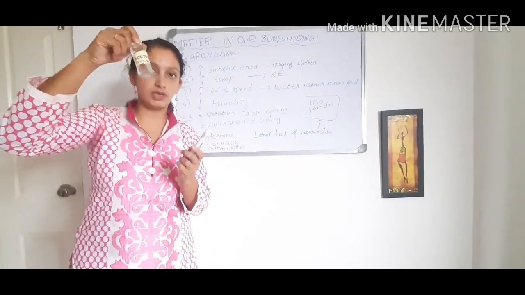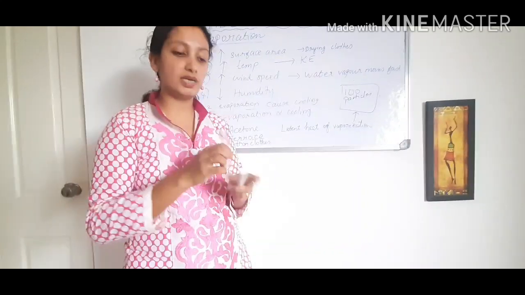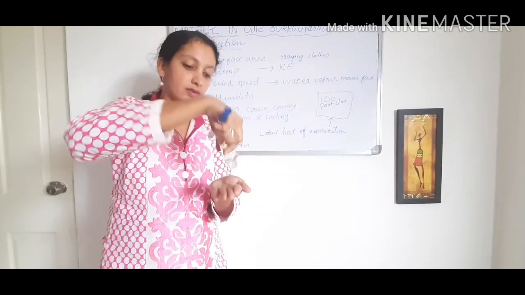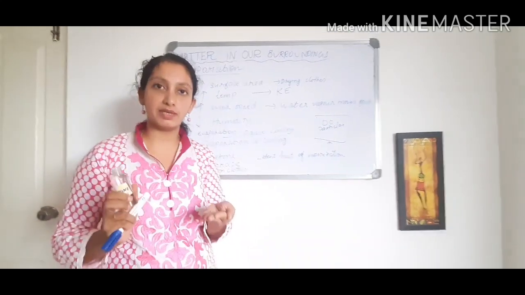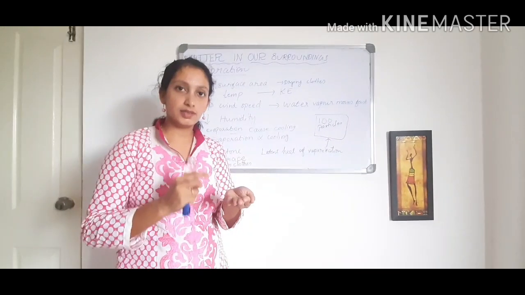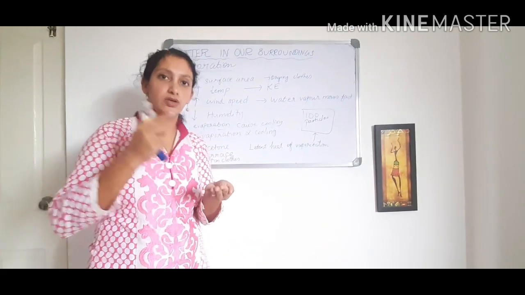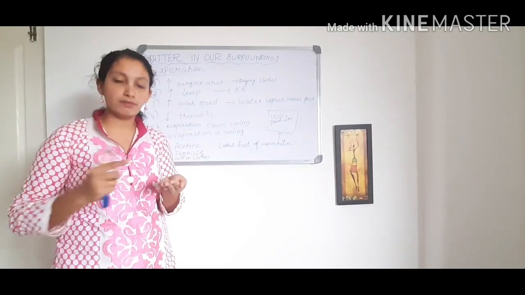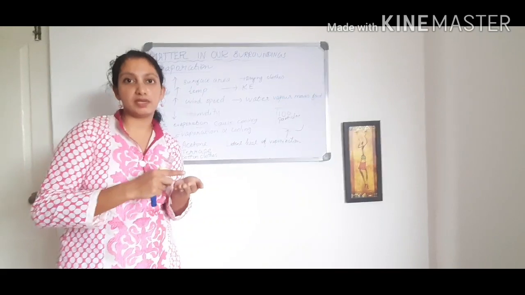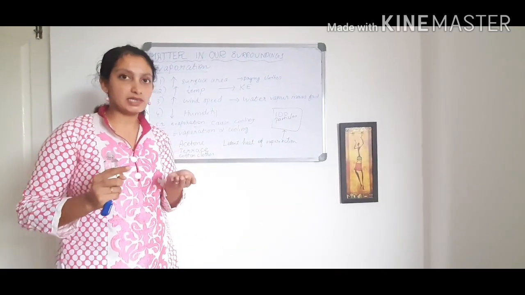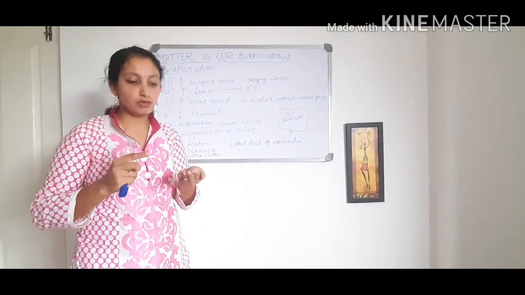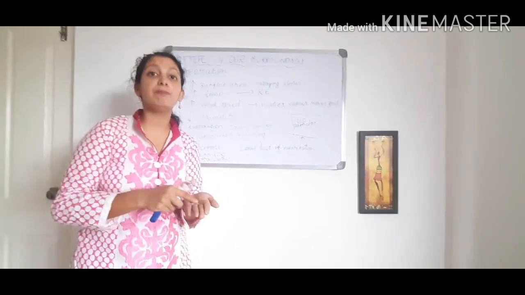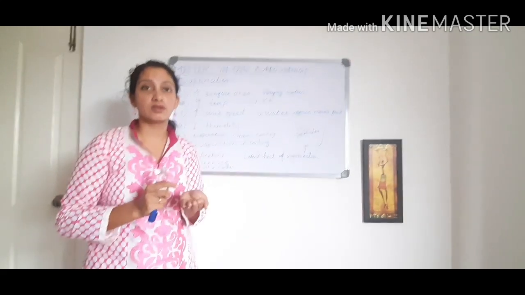So I have acetone here. If I pour some acetone on my palm, after some time what happens? This acetone will be evaporating and changing to the form of vapor or gas, and it will disappear from my palm. That is called the vaporization process. Once this is evaporating, I am having some cooling effect here on my palm. What is the cooling effect?